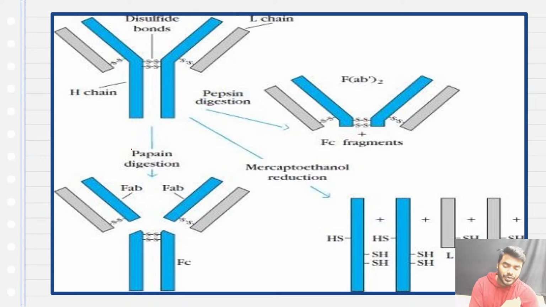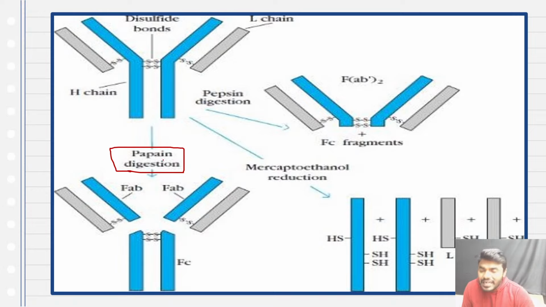Now, when I treat an antibody first with an enzyme called papain, papain did not show any kind of action on the FC fragment of the antibody. It left the FC fragment undigested. Once again, listen to my statement: the papain left the FC fragment undigested. Keep that point in your mind.